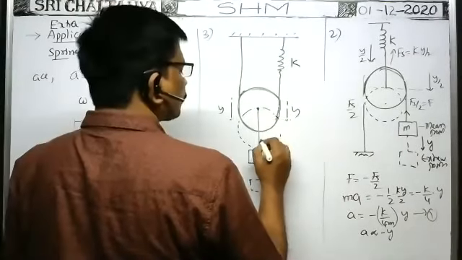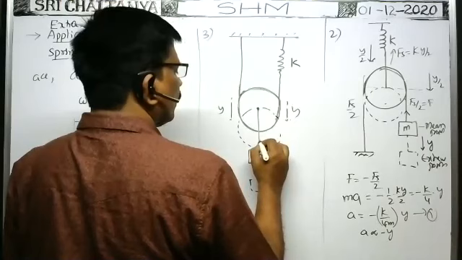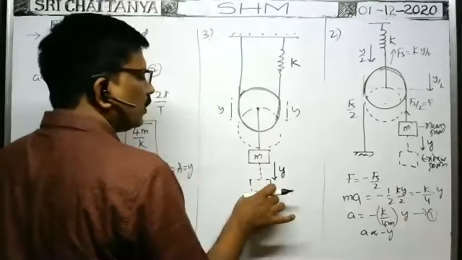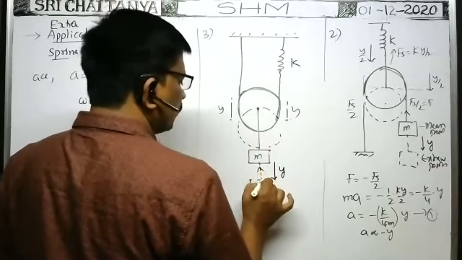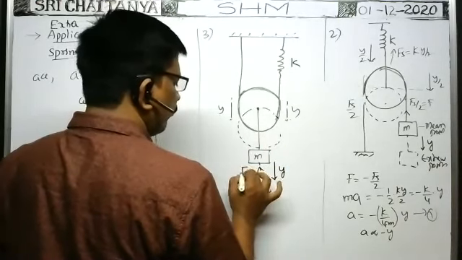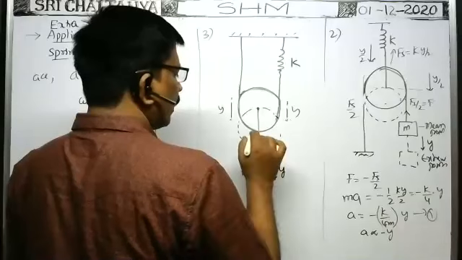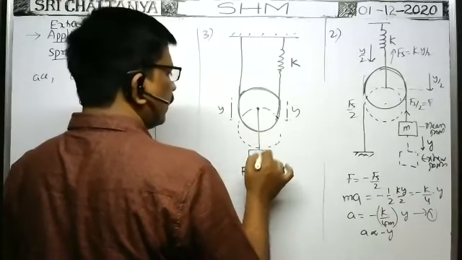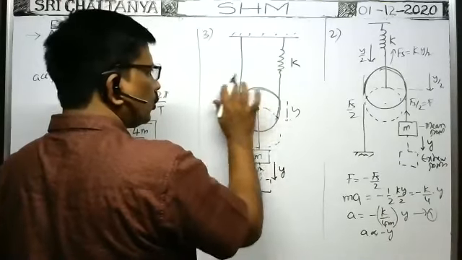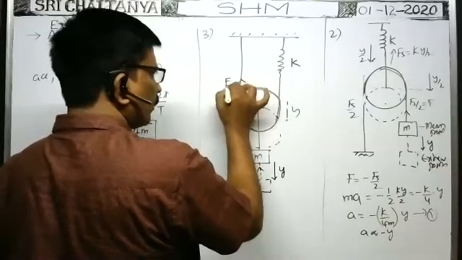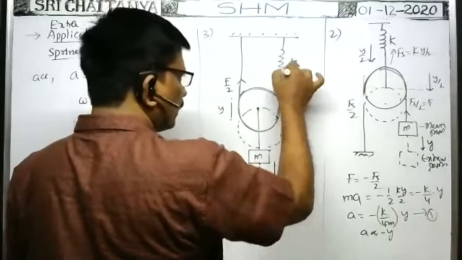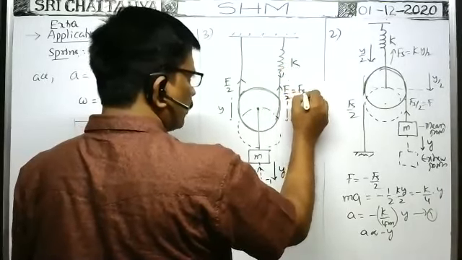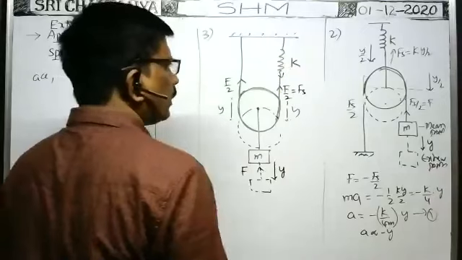So here you see, whenever the block is pulled down, the restoring force developed in the block is say F. Then this F is divided into two parts, F by 2 and F by 2. The same force is developed in the spring, so the spring force Fs is equal to F by 2.